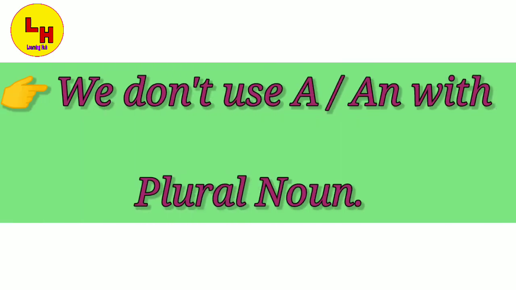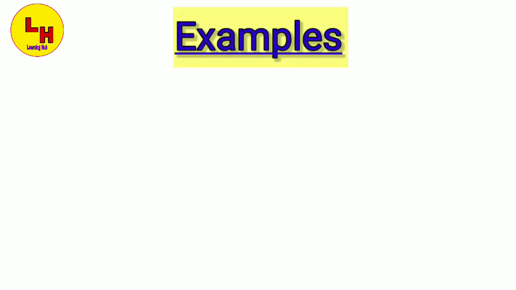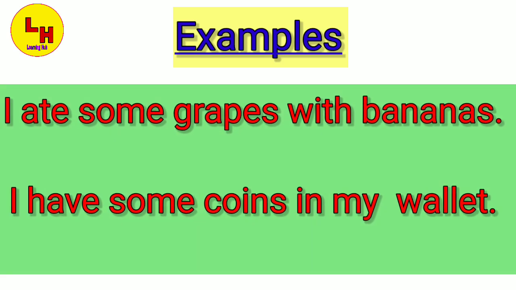We don't use a or an with plural nouns. Where there is a plural noun, at that place also we don't use a or an. Let's have a look at the examples. I ate some grapes with bananas. Here the words grapes and bananas are plural, so the word some is used.